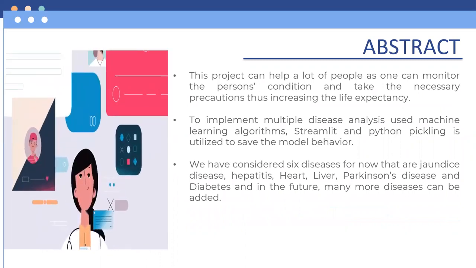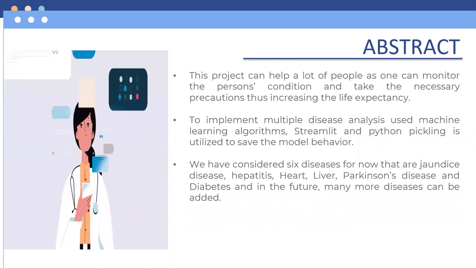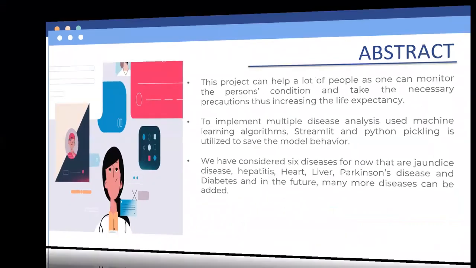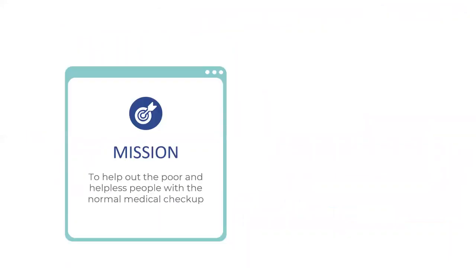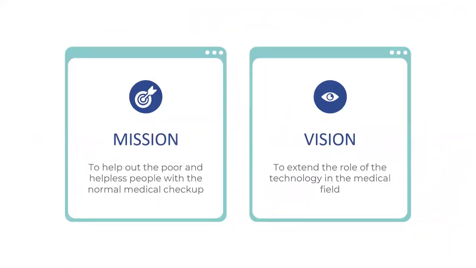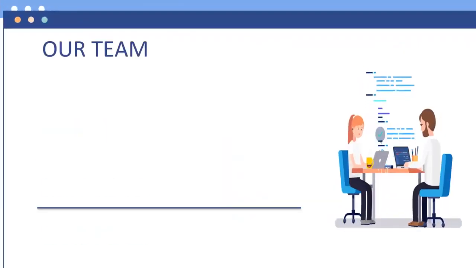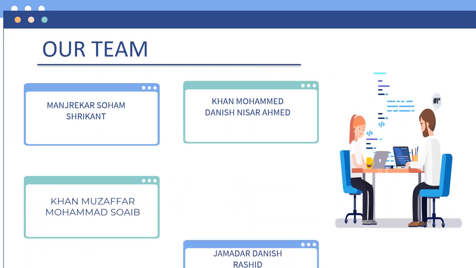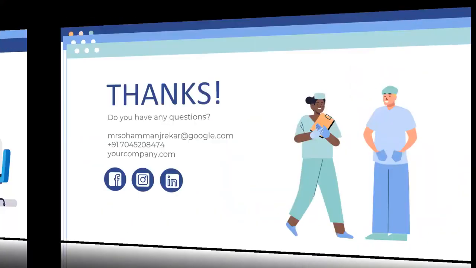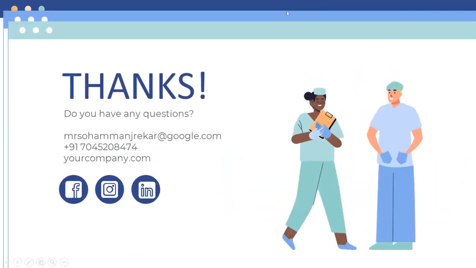We have considered six diseases like diabetes, hepatitis, heart, liver, Parkinson's disease, and in the future, many more diseases can be added. Our mission and vision is to help out poor and helpless people with normal medical checkups, and our vision is to extend the role of technology in the medical field. Our team consists of Soham Manjrekar, Danish Muzaffar Khan, and Danish Jamadar.